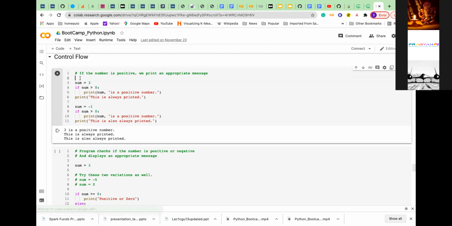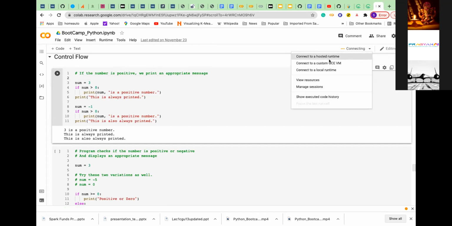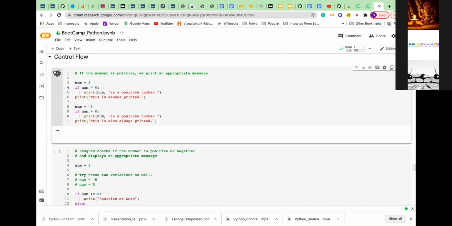So if you wanted to run that, since it is not connected, I'm trying to connect it. My Google Colab is connecting to the virtual system, the hosted runtime system. When it is connected, then I can run it. Let me wait for some time. Okay, now I'm trying to run this.